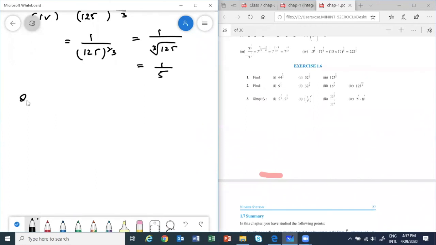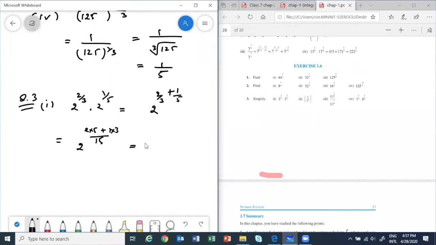Okay, students. Question number 3, first part. 2 power 2 by 3 into 2 power 1 by 5. Base is same, add the powers. 2 power 2 by 3 plus 1 by 5. Add it. So 2 power, LCM is 15. You will have what? 2 into 5 plus 1 into 3. So 2 to the power of 13 by 15.